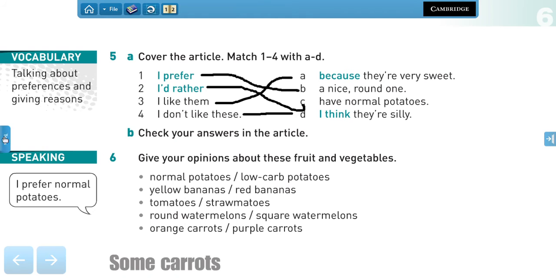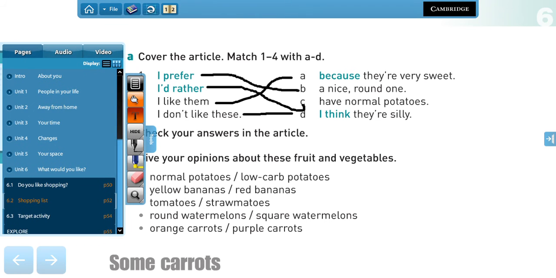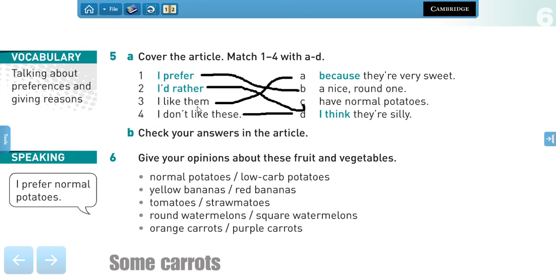Now, try to give your own opinion about these fruits and vegetables and try to use the expressions that we have here. So let's see. Let's talk about normal potatoes versus low carb potatoes. Well, in my opinion, I would rather have low carb potatoes because I think they're healthy, right? So they are good if you don't want to get extra fat, right? And the taste is similar.